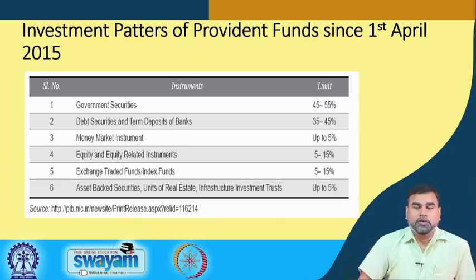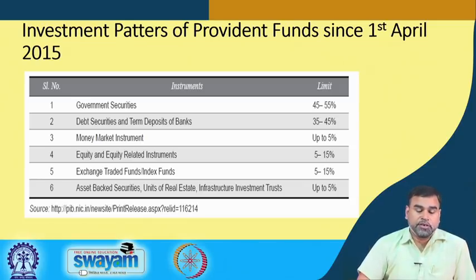So, where is the money coming to the provident fund invested? Whenever money comes to the GPF, funds are invested because they provide interest. Whatever money is given under a provident fund scheme is always invested in the market or in different kinds of financial instruments. If you see the restrictions, different limits have been set by the government. It is mandatory that 45 to 50% of the money has to be invested in government securities.